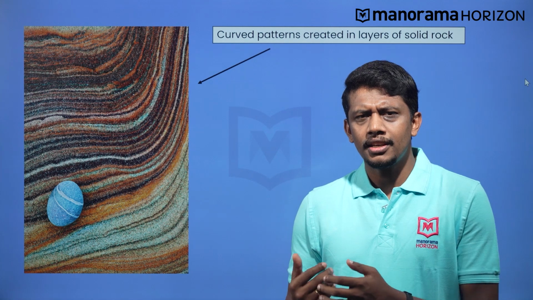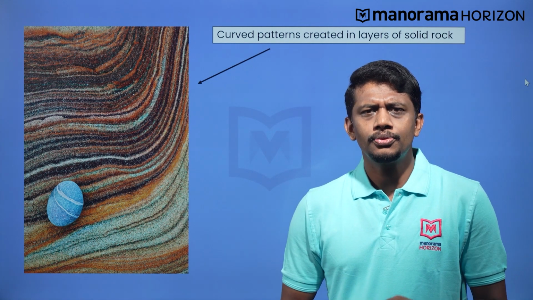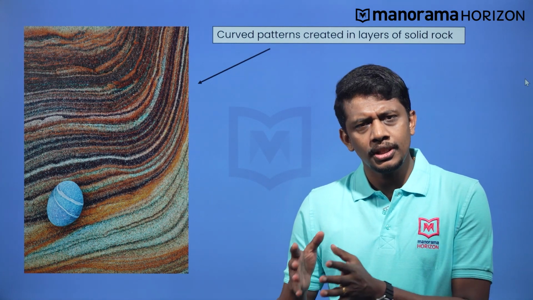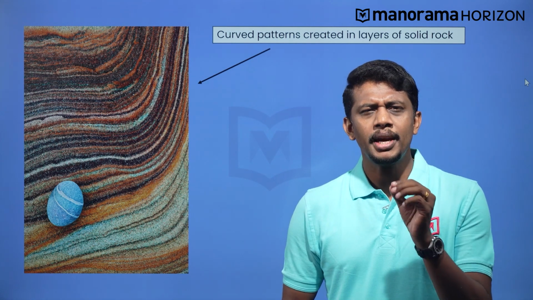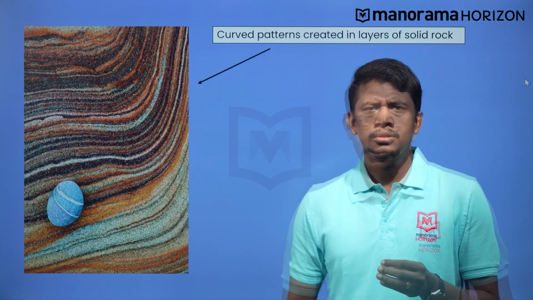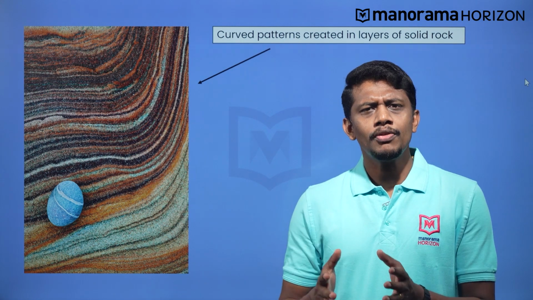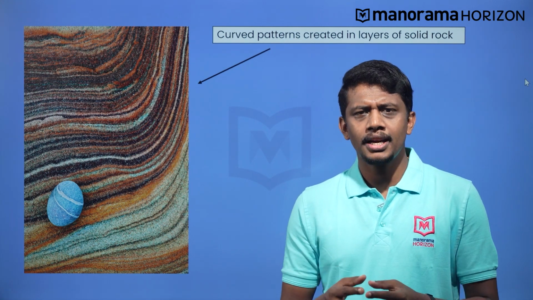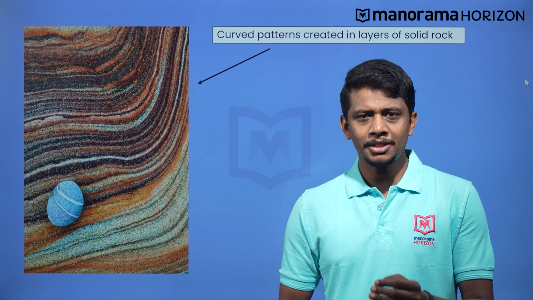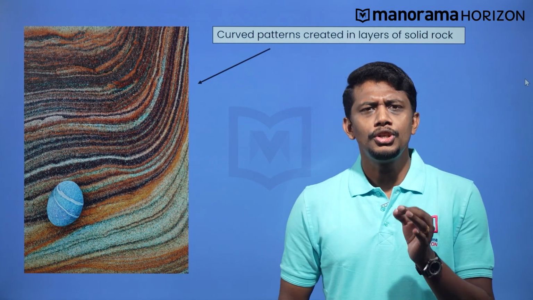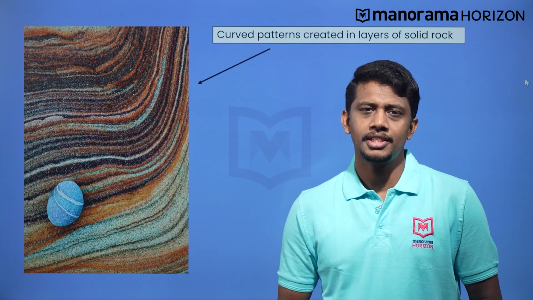What you are seeing here are solid layers of rock that have been bent into curves over thousands of years by immense stresses applied on them. So, clearly, even rocks can bend or break under enough forces. This means that in the real world, no solids are perfectly rigid.